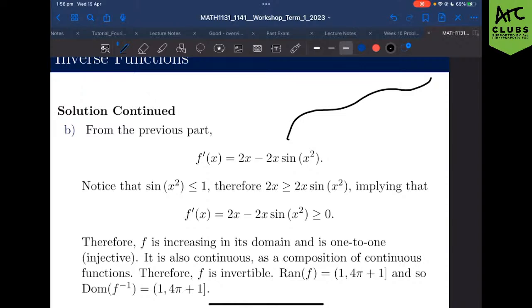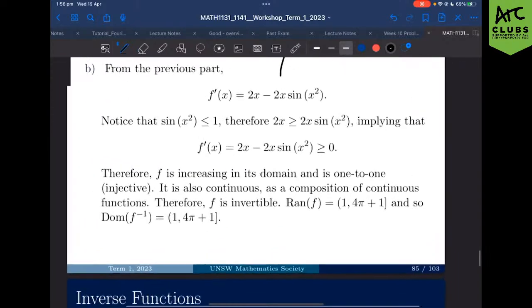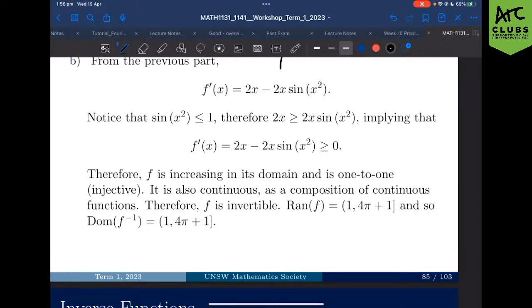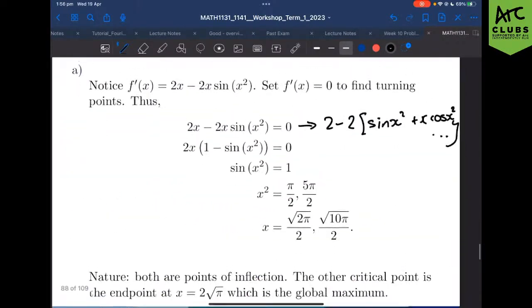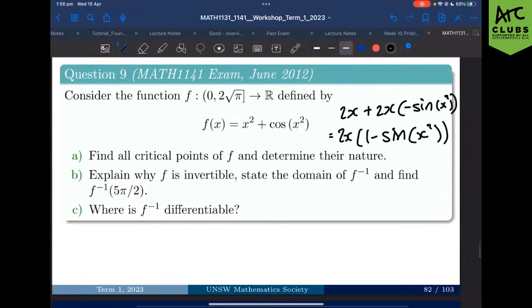That's a very bad graph. Where it comes up, inflection point, comes up again, inflection point, up again. Two inflection points, always increasing, one-to-one. As it is continuous, again, because it's a composition of continuous functions, we know that it is invertible. And that's just the first part of that question, that is, explain why the function is invertible.